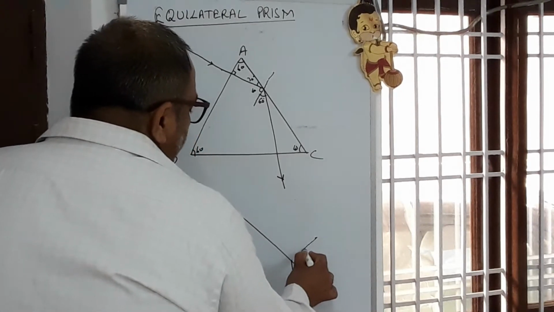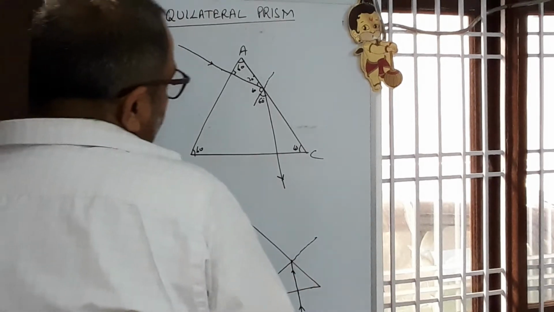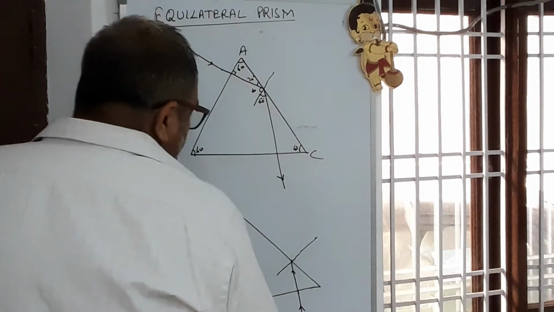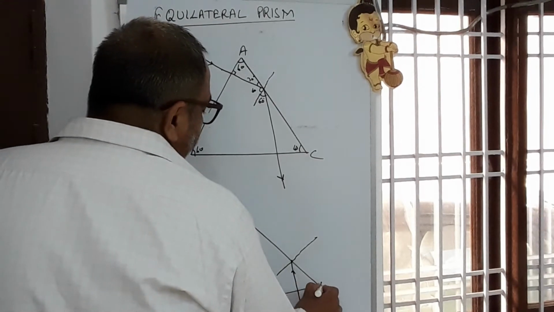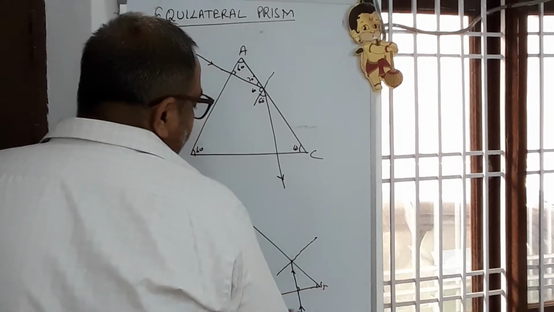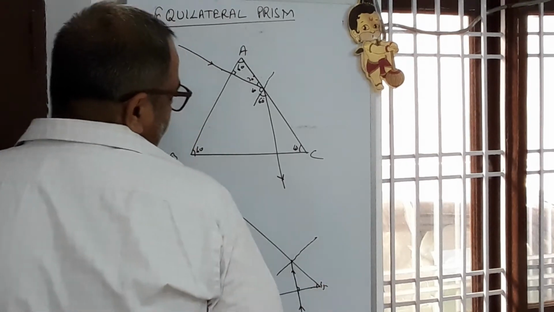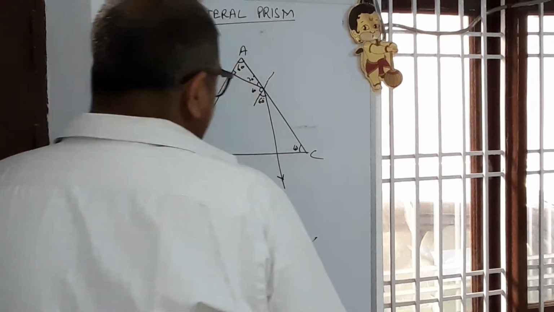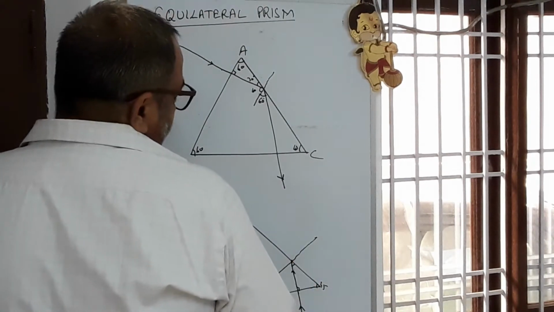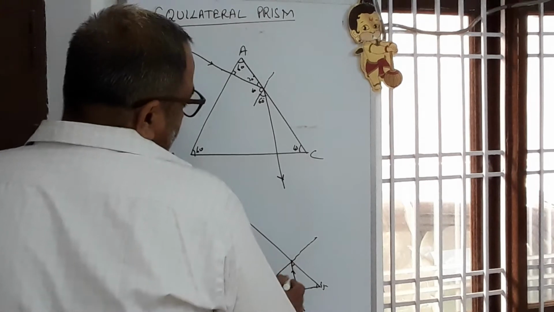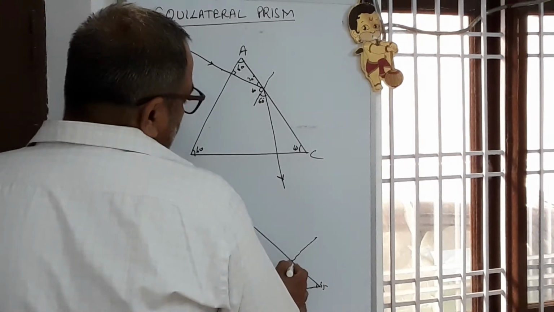Here you draw a normal. Now measure the angle. If this is 90, this is 45, this is 45. What will be this angle? 45. The remaining angle, angle of incidence in between the normal, is 45.